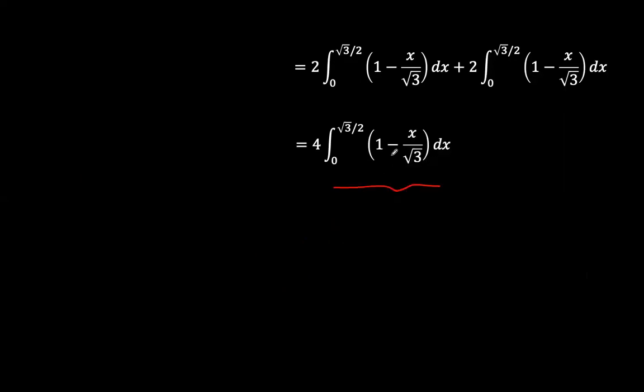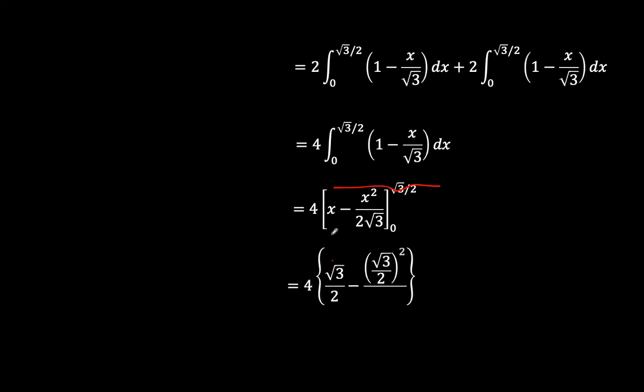And then these are easily integrable. So 1 becomes x, and x over root 3 becomes x squared over 2 root 3, with the limits up to root 3 over 2. So 4 times root 3 over 2 in place of this x here, and then root 3 over 2 squared over 2 root 3. As you can see, one of the root 3 in the square here cancels, and so we are left with 1 root 3 here, and then this 2 squared is 4. 4 times 2 is 8. So we have 4 outside here, root 3 over 2 minus root 3 over 8.